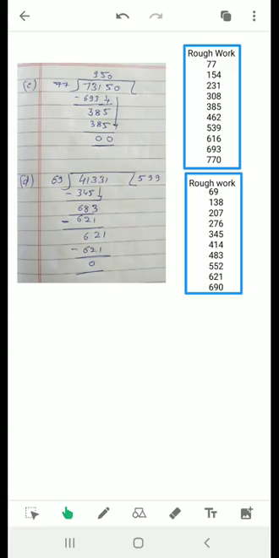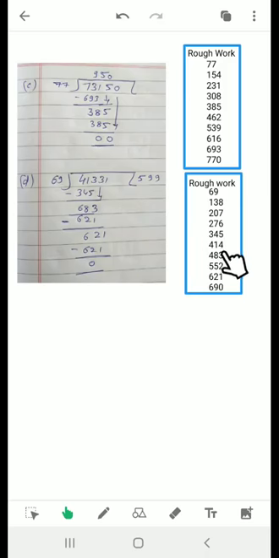Okay, see, the next question was 41,331 divided by 69. So again you can see that this 4 we cannot take because it is smaller than 69. 41 also we cannot take because 41 is also smaller than 69. So we will take 3 digits together, that is 413. Now check whether 413 is divisible by 69, is it coming in the table of 69 or not? No. 414 is coming, 413 is not divisible.